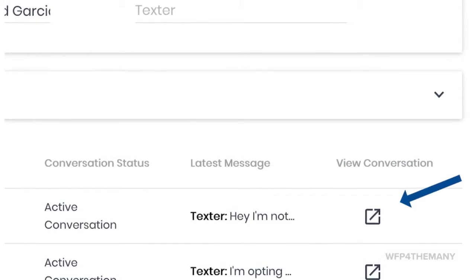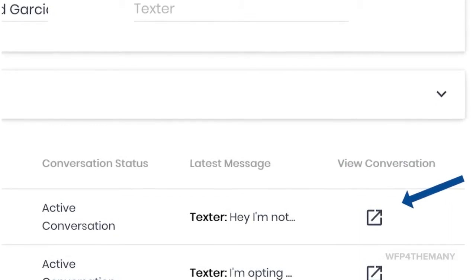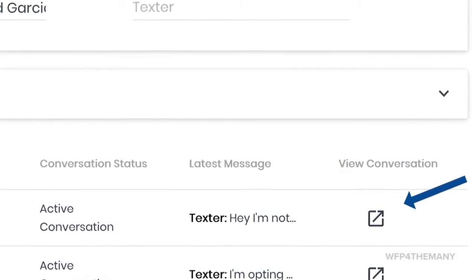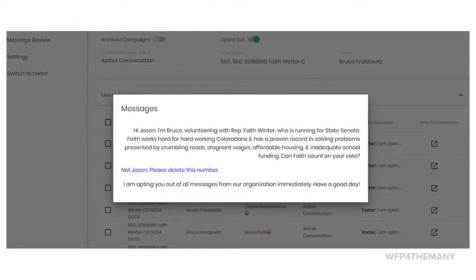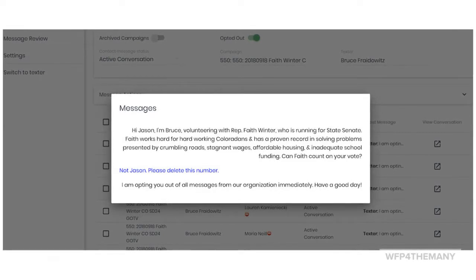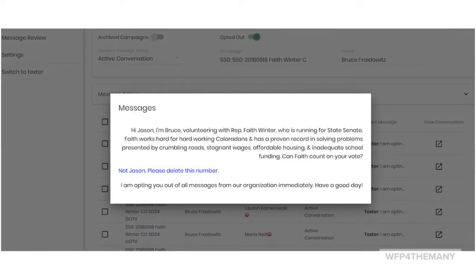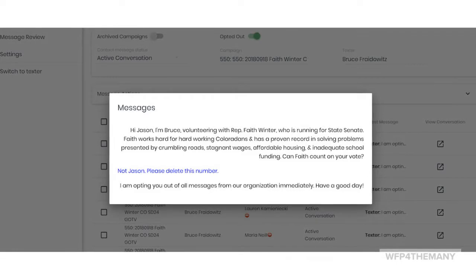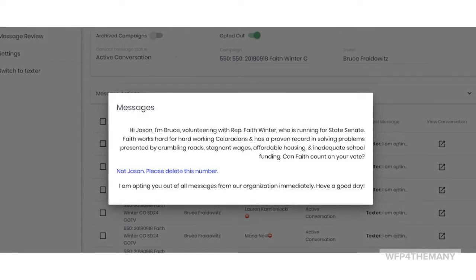To be able to see the text messages sent and replied to, click on View Conversation in the right-hand column. You will only be able to detect that the correct voter disposition response was used by reading the replies. Have the campaign script handy for your reference and be sure you are familiar with the Spoke user guide.